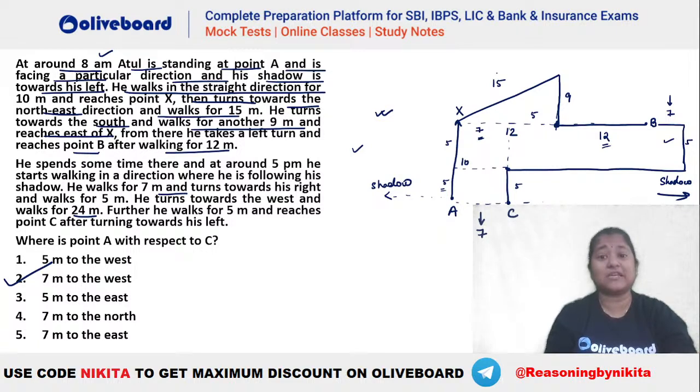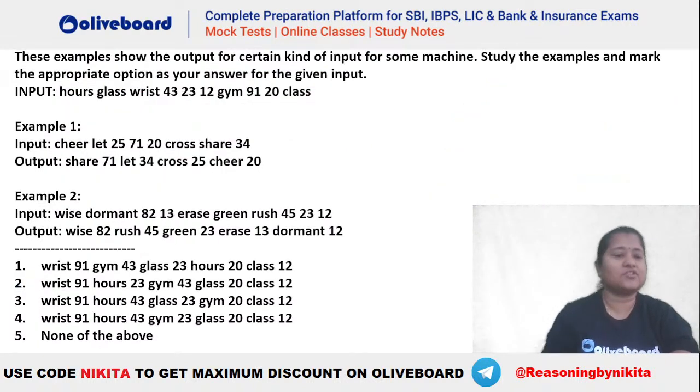Rakshit, absolutely great work. Are we clear everybody with this particular question? ये सबको समझ में आया कि नहीं? So this is the shadow concept, guys. That is, shadow is formed always opposite to the direction of the sun. जहां भी sun है उसके opposite direction में आपका shadow form होता है. Okay? चलो, next question on your screen.